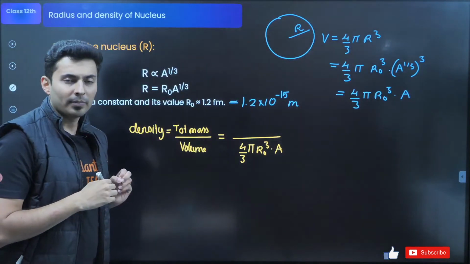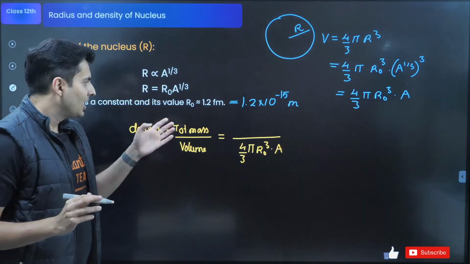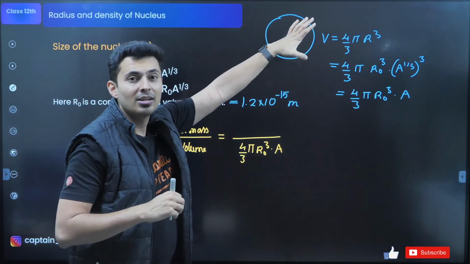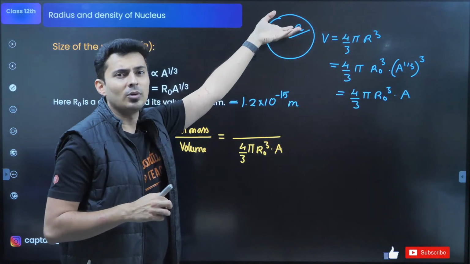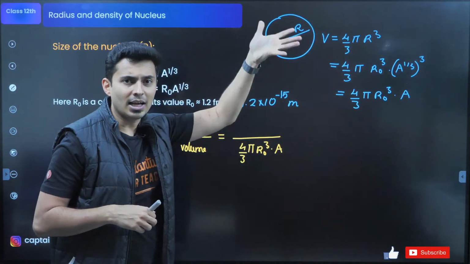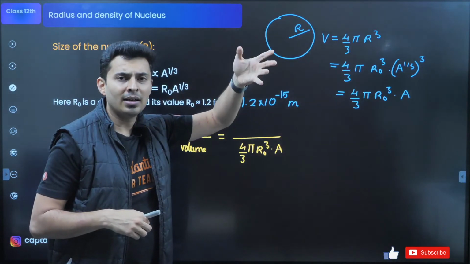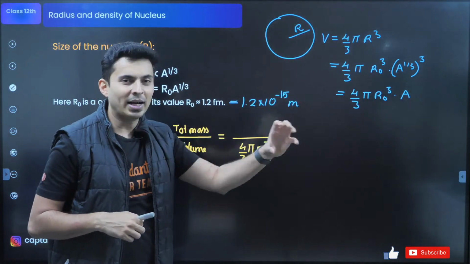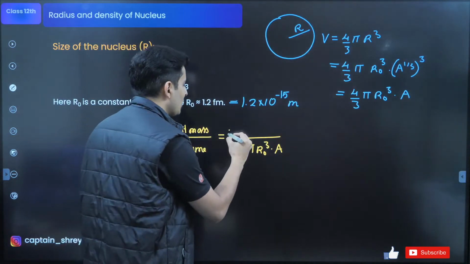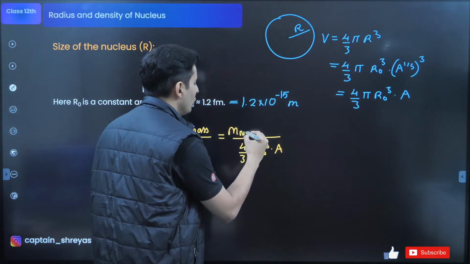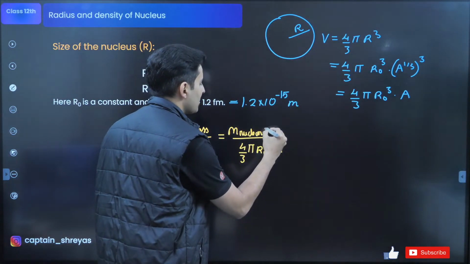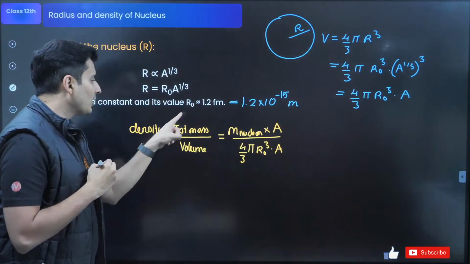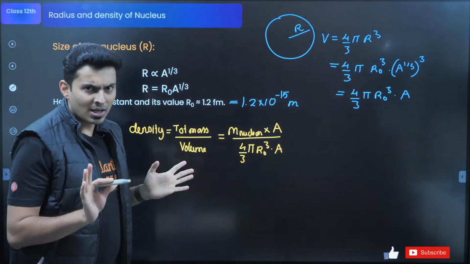What's going to come on the top? The total mass of the nucleus. The nucleus has particles, protons and neutrons. Just count them. Let's say 12, or 10, or 100, whatever. That is the atomic mass number. So that means the number of particles times the mass of each particle. The mass of each nucleon into the atomic mass number will give me the total mass of the nucleus, correct?